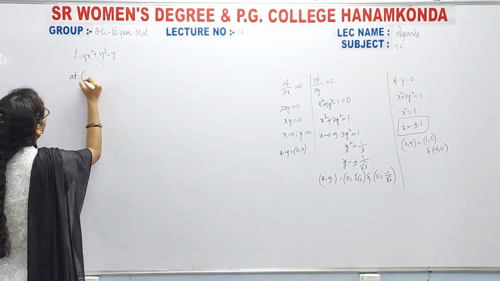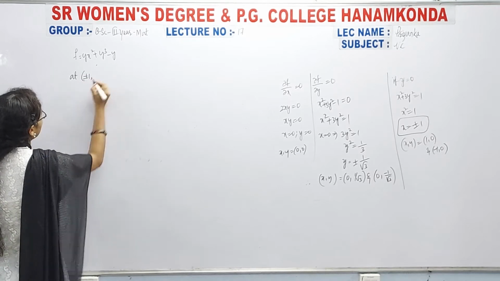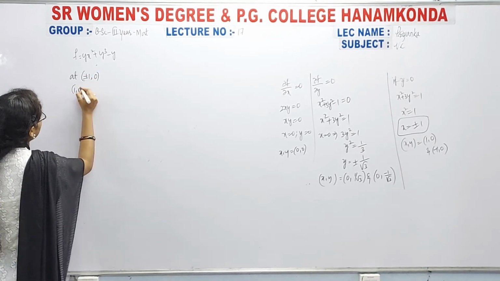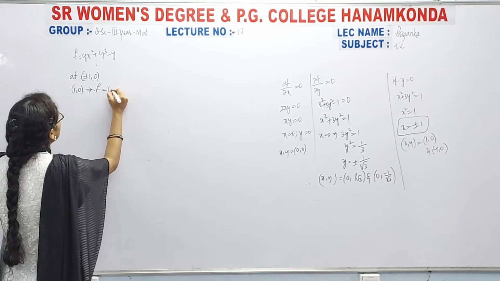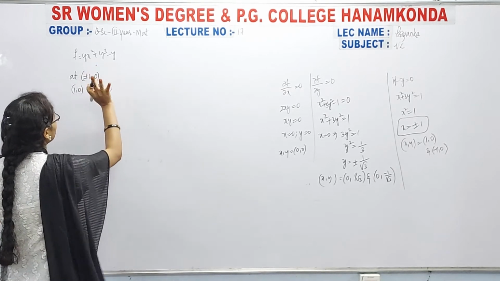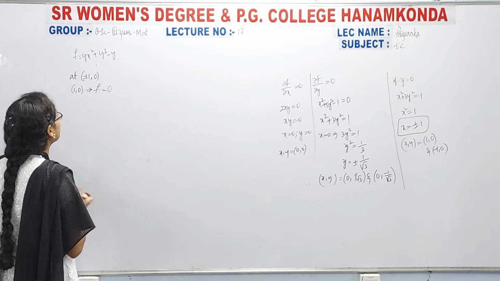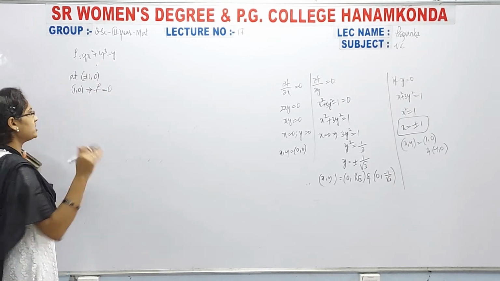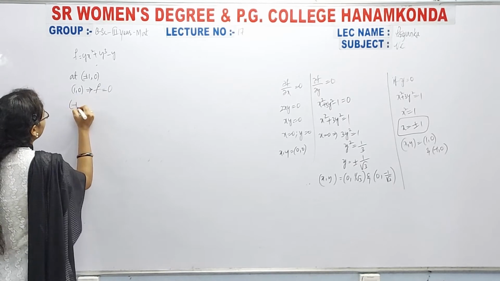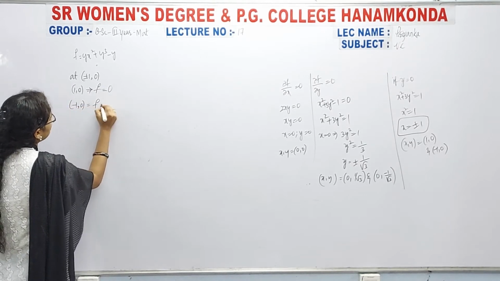So at plus or minus 1 comma 0, meaning 1 comma 0, the functional value f is equal to 0. This one is 0, right, because the y value is 0. So the entire value is 0 plus 0 minus 0, again 0. Now at minus 1 comma 0, again f is equal to 0.